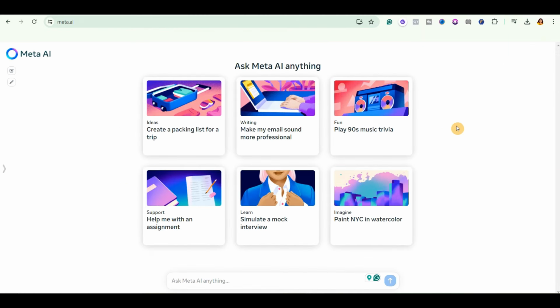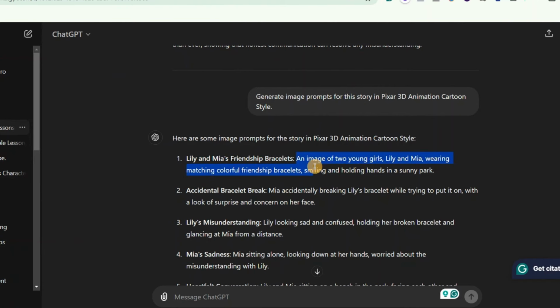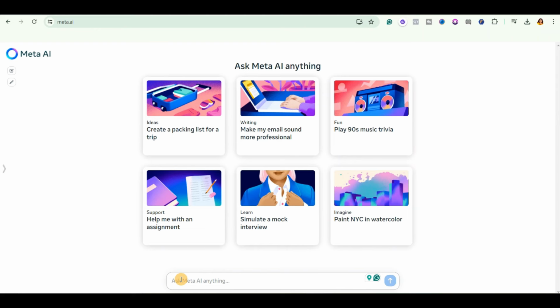So what we are going to do next is that we're going to come back over to ChatGPT, and then we're going to copy the first prompt and come back over to Meta AI. Then go ahead and paste it right here.